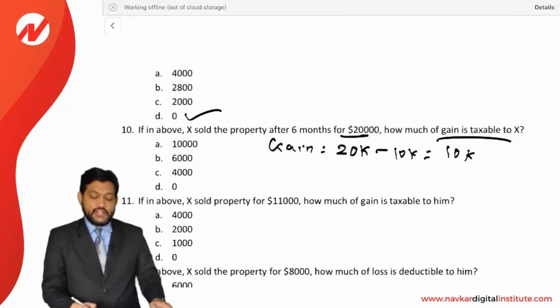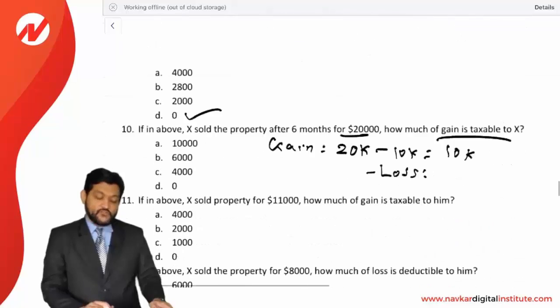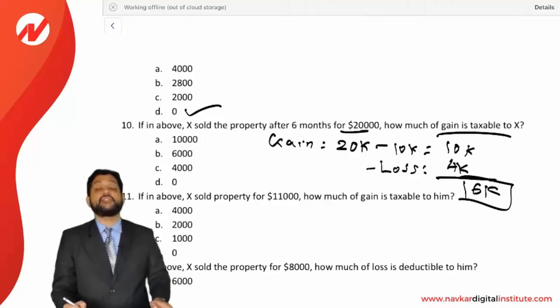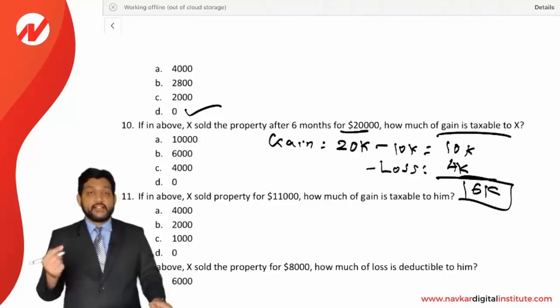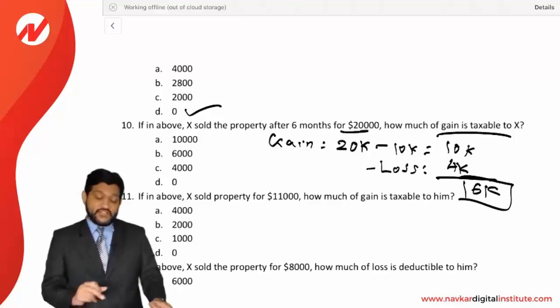10,000 is the total gain, out of which he can set off the loss which was not deducted by the firm. And that loss was how much? 14 minus 10, 4,000. 4,000 of loss will be set off, so net 6,000 of gain is taxable to the partner. So when a partner sells the asset, he can set off the loss which was not deducted by the firm. So net 6,000 of gain will be taxable. Answer is B.